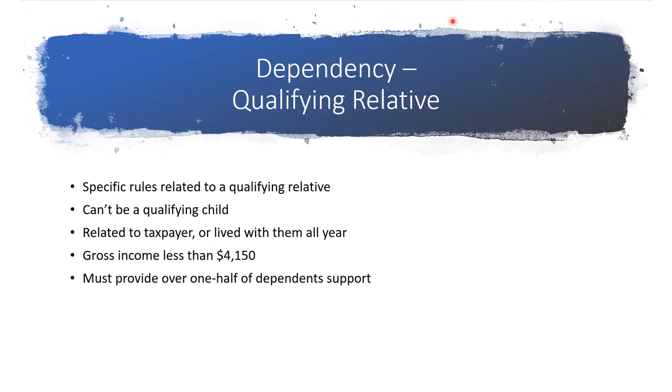The person looking to be claimed as a dependent cannot have gross income for the year of $4,150 or more. The taxpayer must provide more than half of the person's total support for the year.